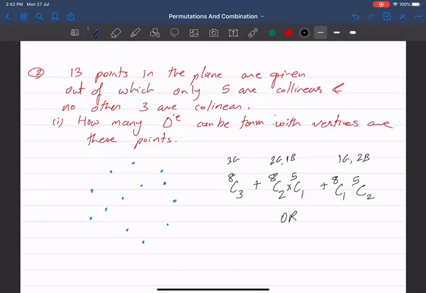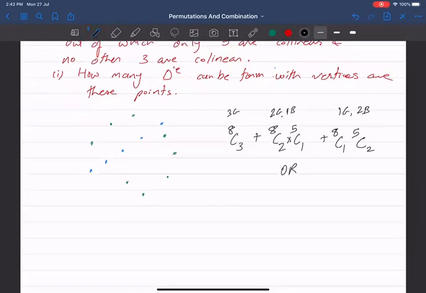Or I can do this task in a completely different way. I find out what are all possibilities. Sir, 13C3 are all the possibilities. 13 points में से 3 choose कर लो. And what will not form a triangle? Sir, if you select 3 of these 5 points, it will not form a triangle. So this is all possibility.